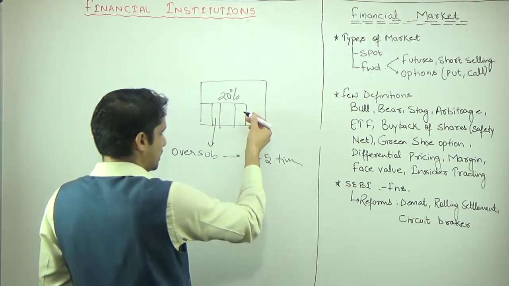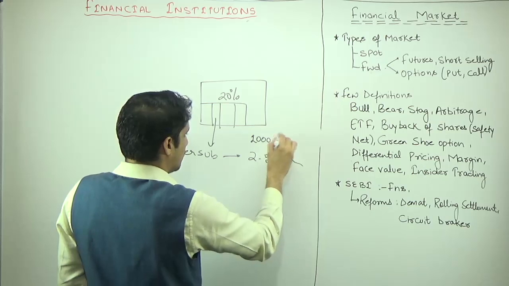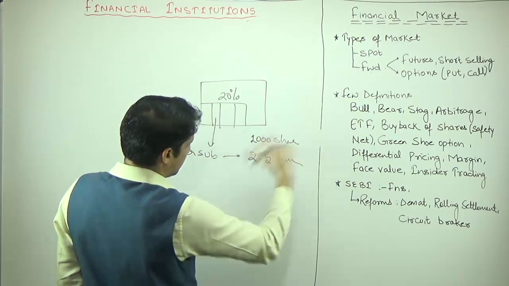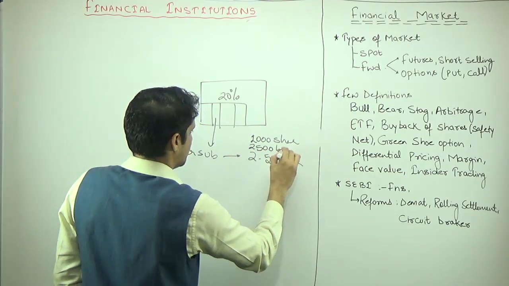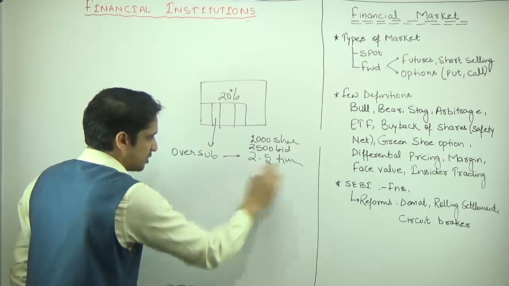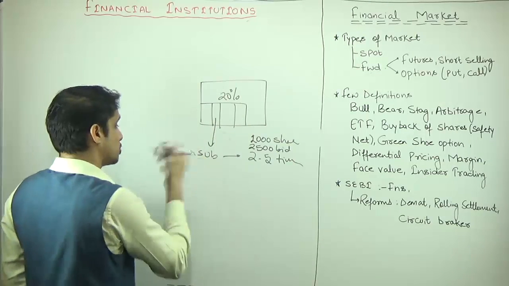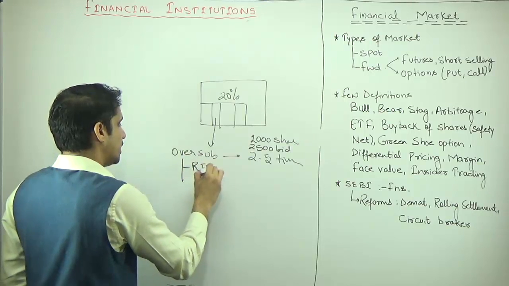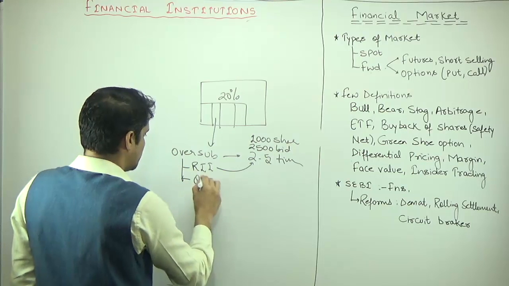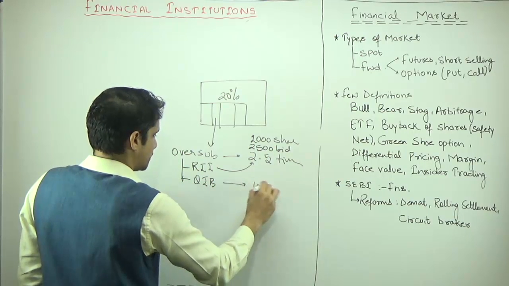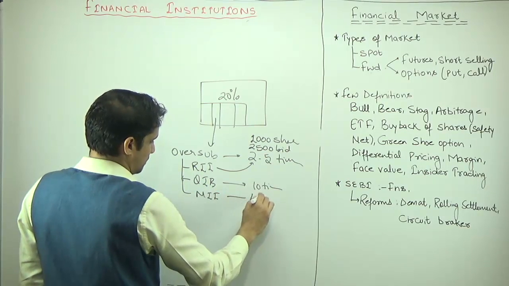It means whatever shares the company wants to dilute, suppose 1000 shares, the bids from the investors are 2500 bids. So this oversubscription is 2.5 times. This oversubscription will mean different things for different types of investors. For example, RII oversubscription is 2.5 times, then the QIB can be suppose 10 times, and NII maybe it is just 4 times.